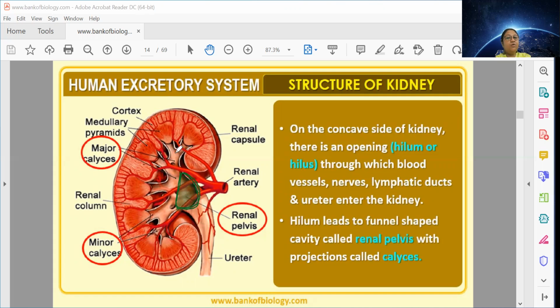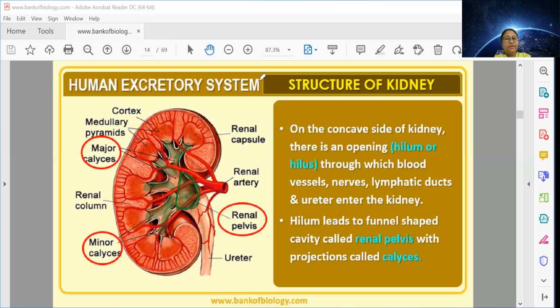Now, if you look into the renal pelvis, it has projections. Can you see these green color projections branching from here? I am marking them so that you can see. These green colored projections are called renal calyx or calyces. So hilum is opening into the pelvis, and then the pelvis further subdivides to form the renal calyces.